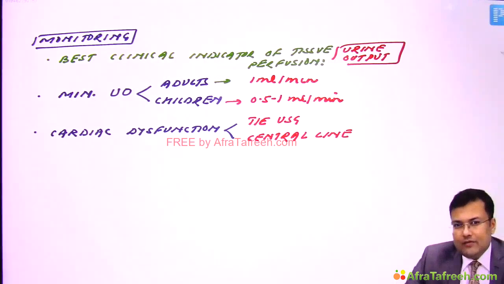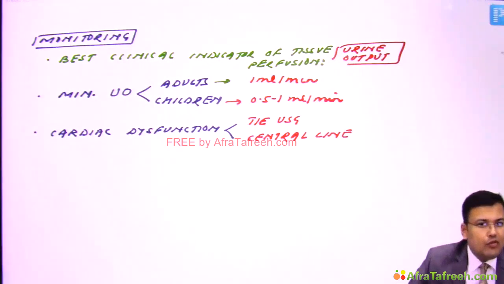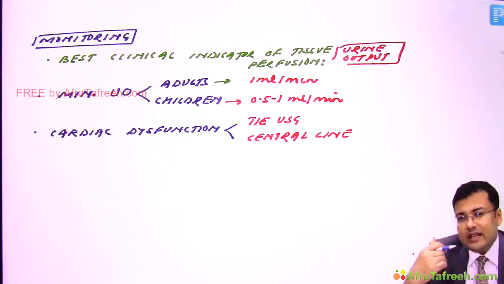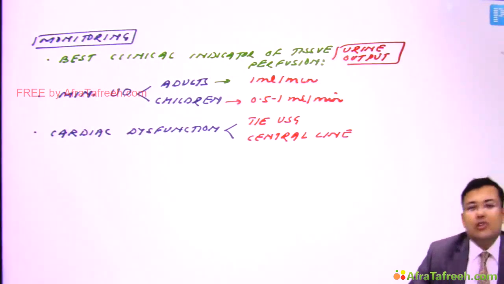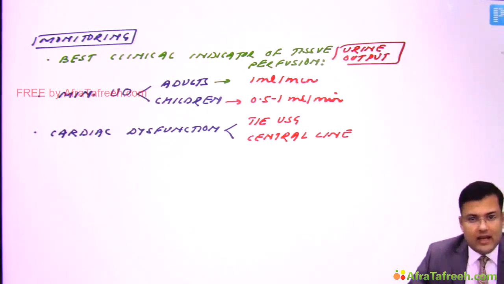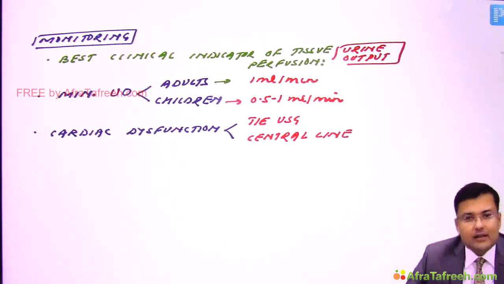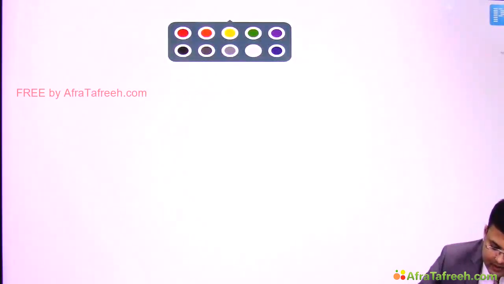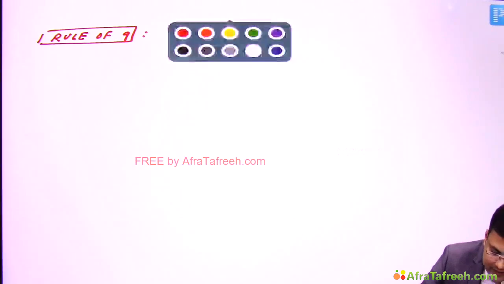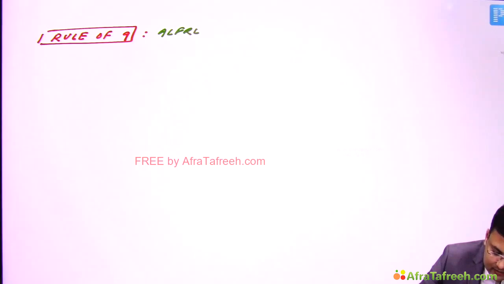Since the calculation of fluid is based on burn surface area, we have to go for estimation of burn surface area. Determination of burn size estimates the extent of injury. And generally, which method do we use? We use the rule of 9, and this rule of 9 was given by Alfred Russel Wallace.